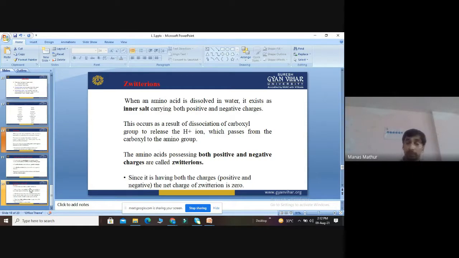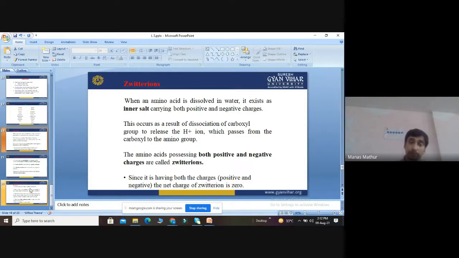Then we discussed the zwitterion. What is a zwitterion? Those amino acids which have no net charge, they are neutral, are called zwitterions. Why do they occur? Because there is a transfer or dissociation of a hydrogen ion from the carboxylic group to the amino group.